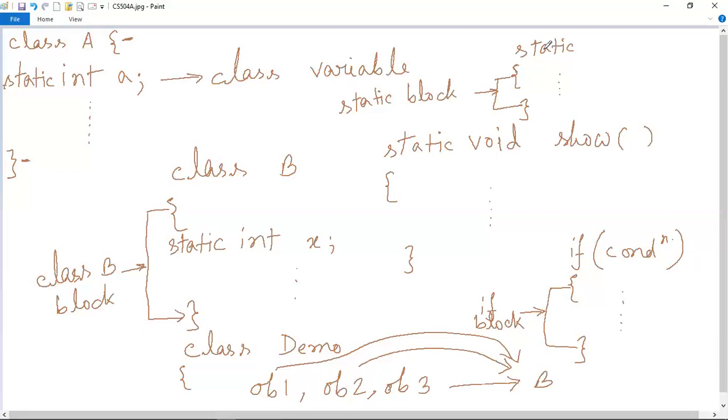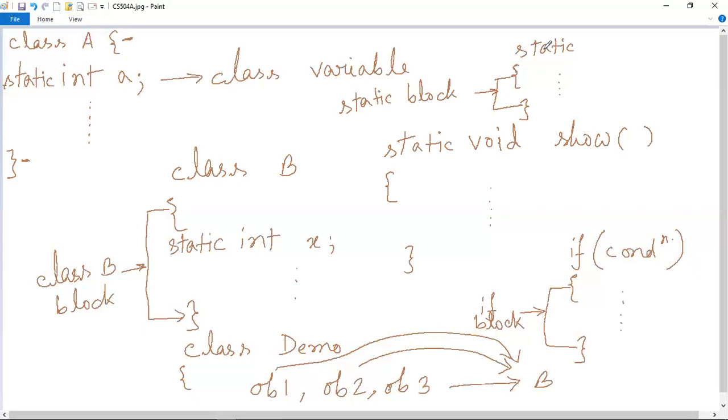So whenever you want to do some operations before the main method executes, you can write down those operations inside the static block so that they get executed even before the main method executes. So this is a special characteristic of the static block which is very important in Java programming. Whenever you want to write some code that should get executed before the main method executes, you can obviously write that piece of code within the static block.